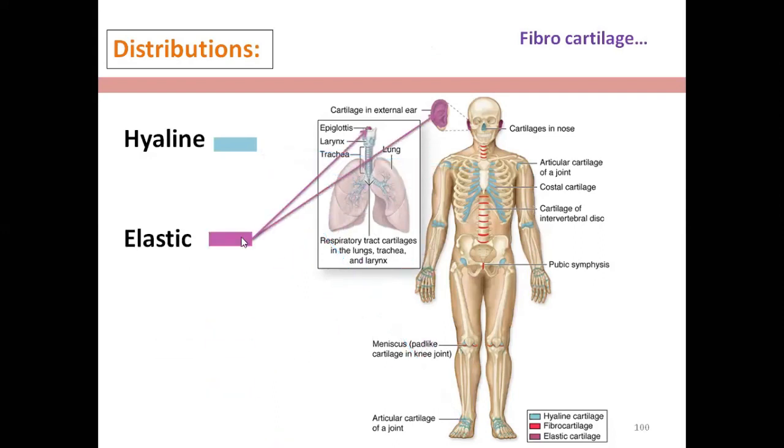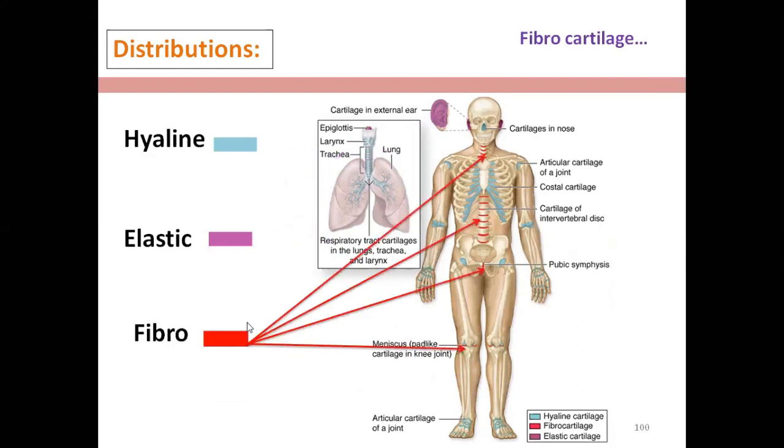The purple color is for elastic cartilage. Where are they located? This is the external ear, the external acoustic meatus or auditory meatus, and the epiglottis. These are for elastic cartilage. The red color zone is for fibrocartilage. That is the intervertebral disc. In the symphysis pubis, that is the secondary cartilaginous joint, and in the menisci of the knee joint: these are the locations of fibrocartilage. Intervertebral disc, symphysis pubis, menisci.